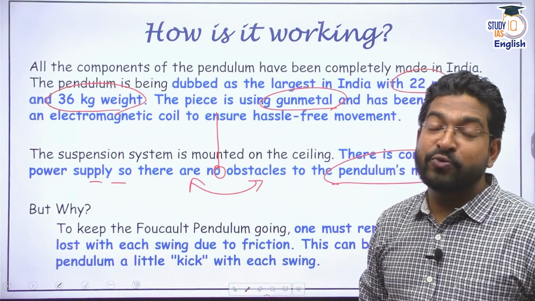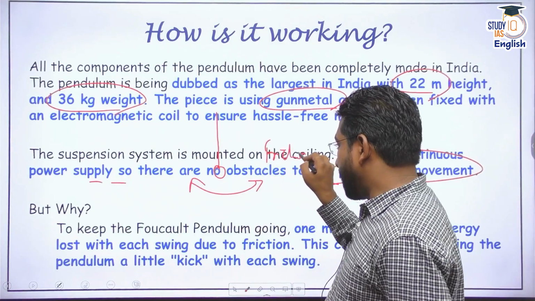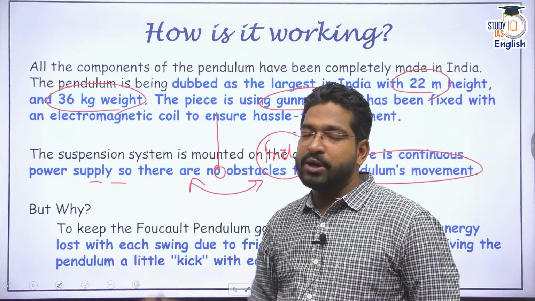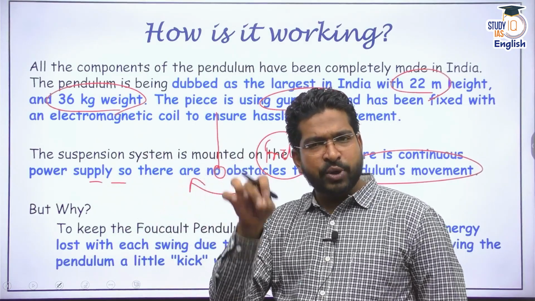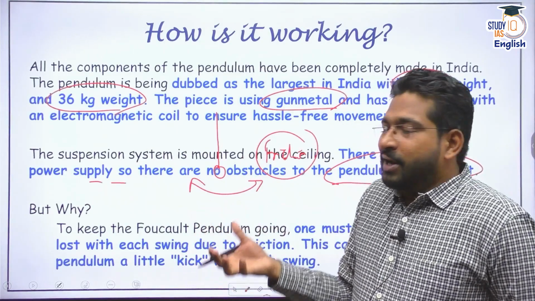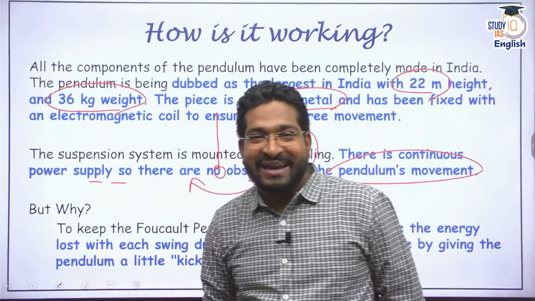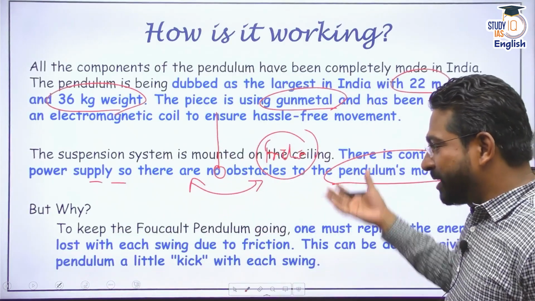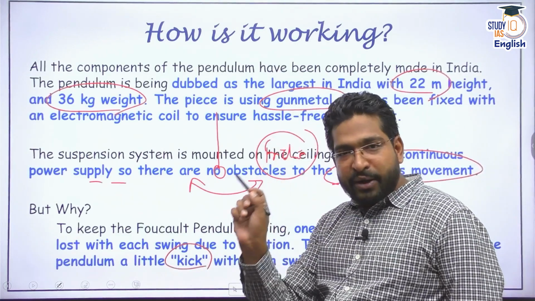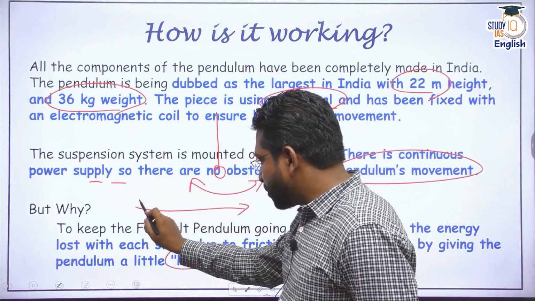We already know there are a lot of forces acting on it. The force of gravity, and most importantly, the friction from air. Because of this friction, once I start this bob, or once I start the pendulum, eventually at one point of time, it is going to stop. And I don't want that to stop. Imagine I go to Parliament to watch this spectacle of Foucault's pendulum and it stops. That is why the electromagnetic coils and power supply have been provided, and a continuous kick is given to the pendulum for every oscillation so that it reaches these points.